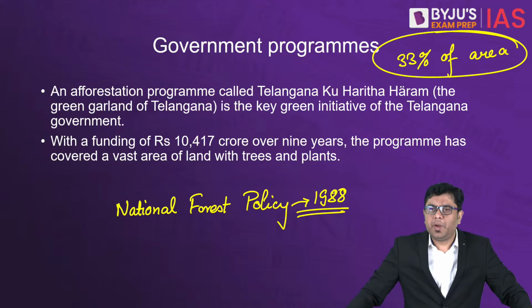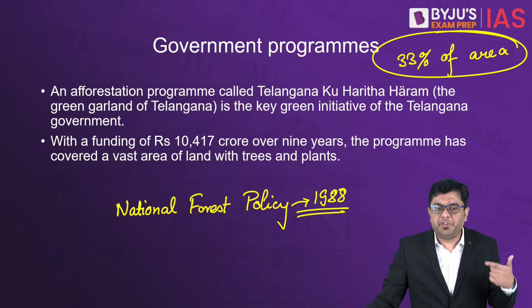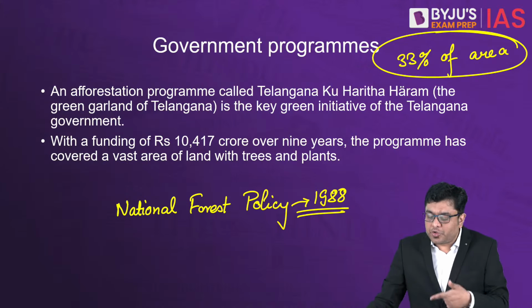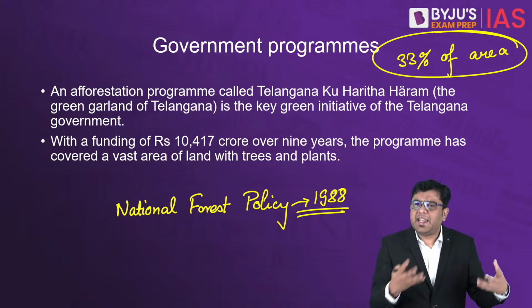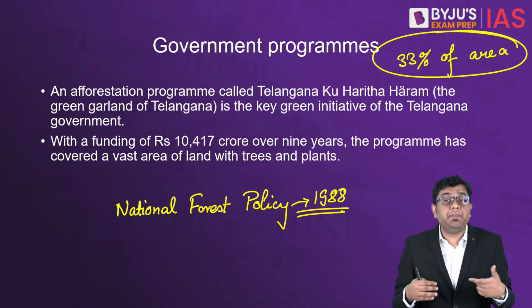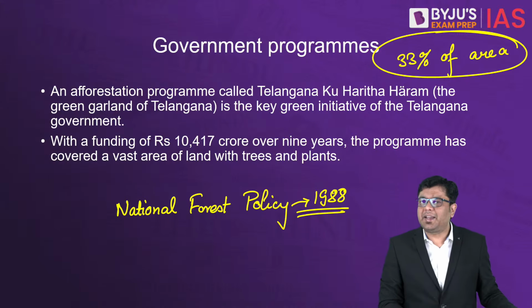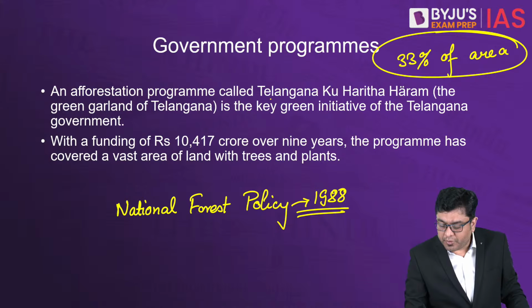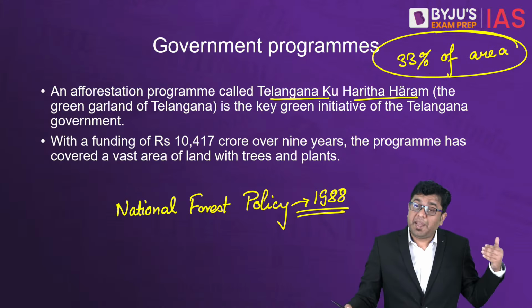It is around 25%. Good. So as of now, you have 25% which is forested, and that has to increase to 33% of the area. That is why various state governments have also launched programs to take the forest cover up to 33%. Under this, the state government of Telangana has launched the program Telangana Ku Haritaharam, whereby it is basically